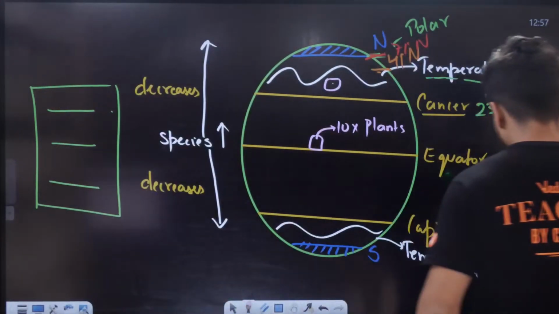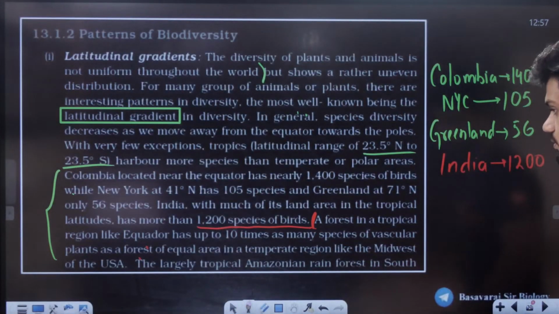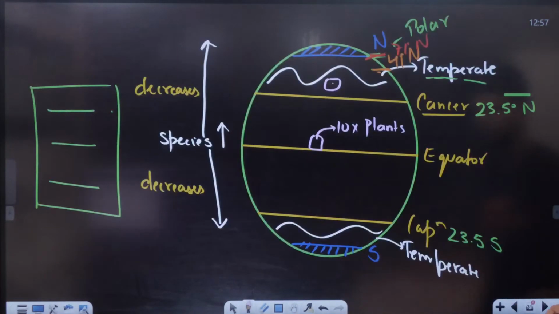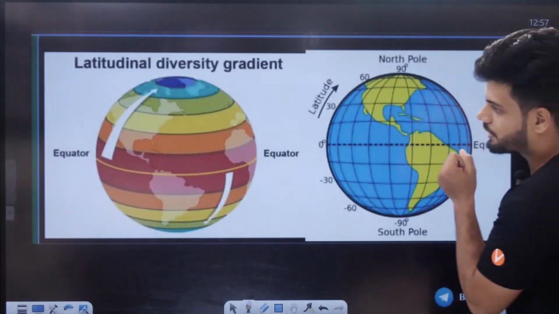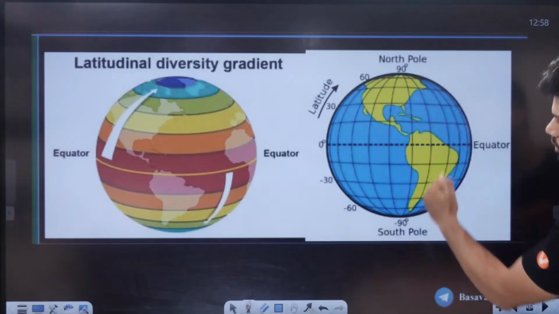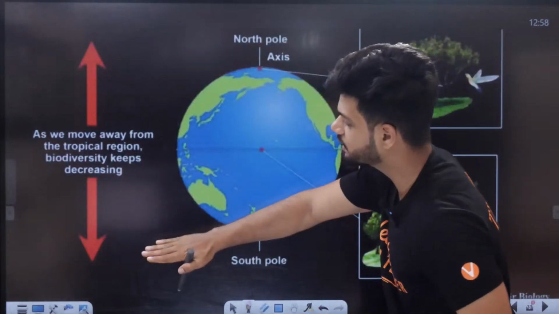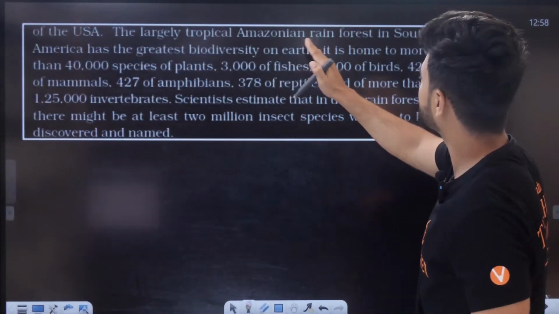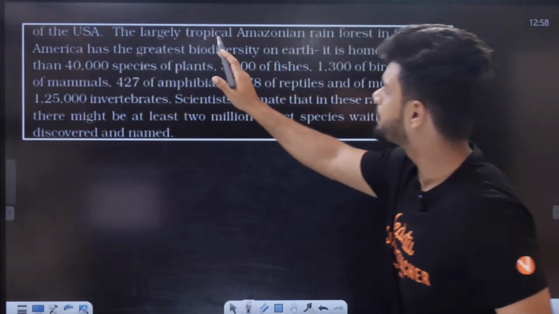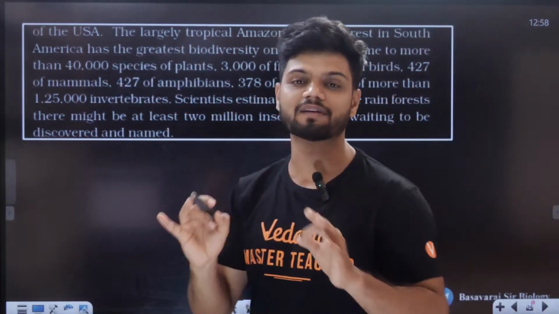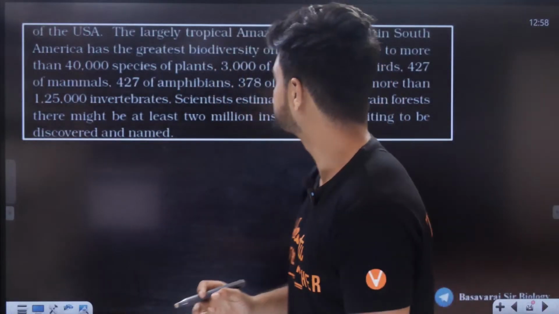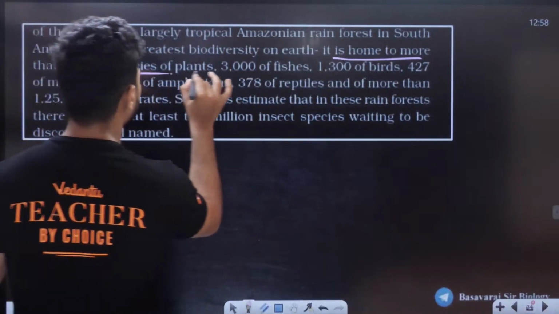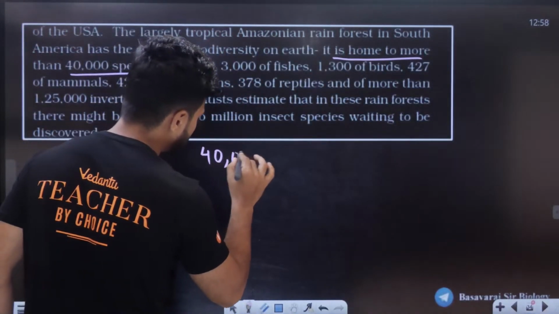Now, the largely tropical Amazonian rainforest in South America, students. Again, I've given you diagrams here to understand: equator, North Pole, South Pole. As we go away from the equator, species diversity is decreasing. The Amazonian rainforest in South America has the largest biodiversity on Earth. It is home to more than, very important, 40,000 species of plants.